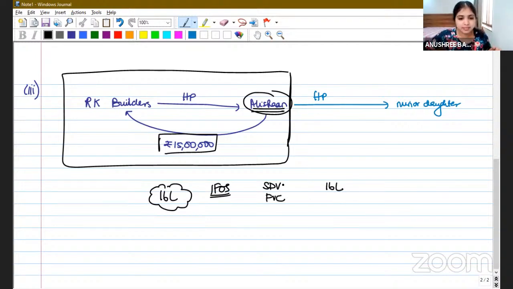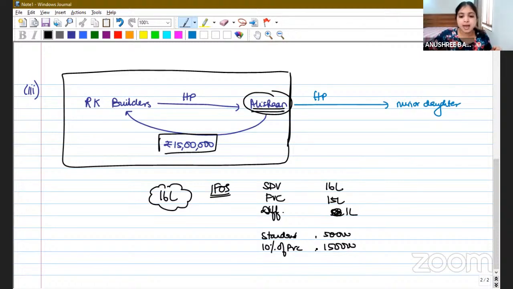And what is the FEC? How much is he paying for it? He's paying 15 lakhs. What is the difference? Difference is, no, the difference is not 5 lakh, difference is 1 lakh. Then we see what is the standard. The standard is 50,000 and we calculate 10% of FEC. 10% of FEC is 1,50,000. Then standard or 10% of FEC, whichever is higher, 1,50,000.